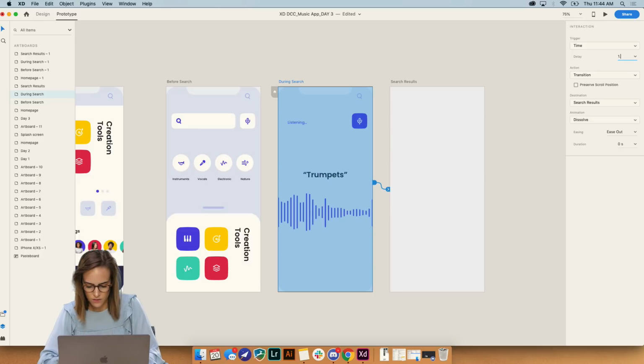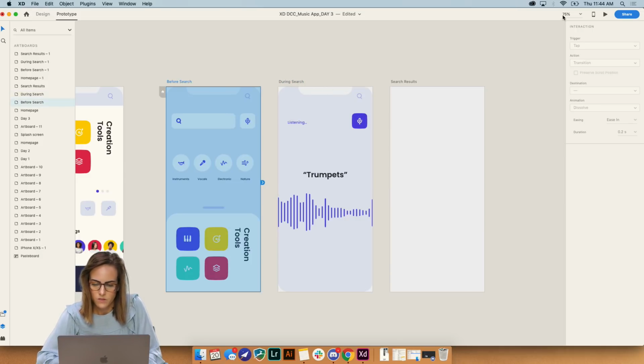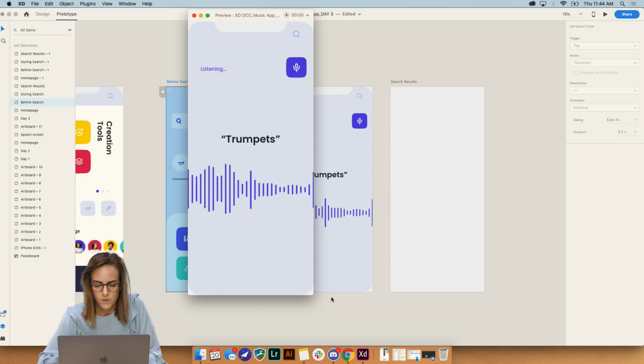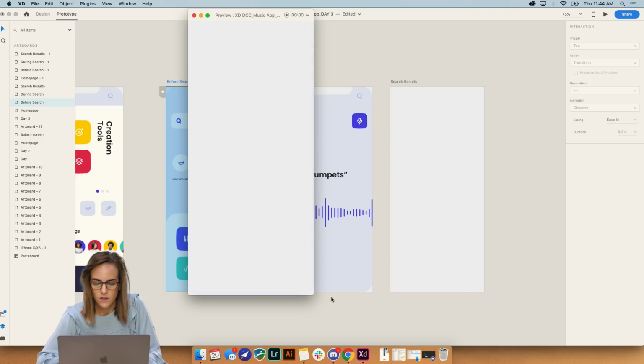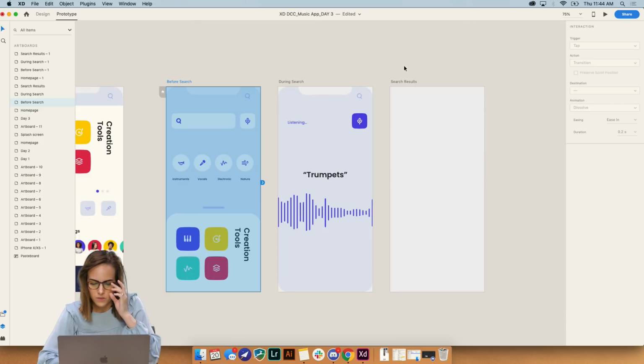Well, I'll give this a duration of maybe 0.4 seconds. Let's see if that's any better. So I'm gonna test that out again. Let's say trumpets. Okay, it's listening. Okay, and then it slowly fades in. So that easing in really helped.